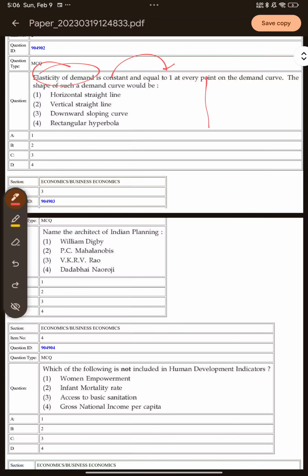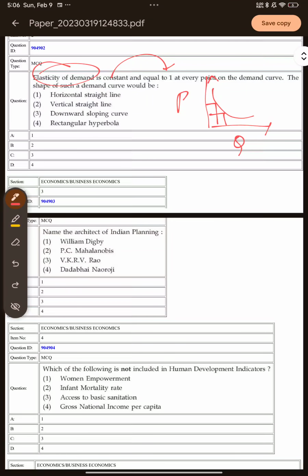So if I plot a graph, you will find that in the case of a rectangular hyperbola, this is the shape of a rectangular hyperbola. In this case, the percentage change for every movement is the same for both your prices and quantity. Okay, right, let me just rub this and make it clear. So this is your price here, this is your quantity here.